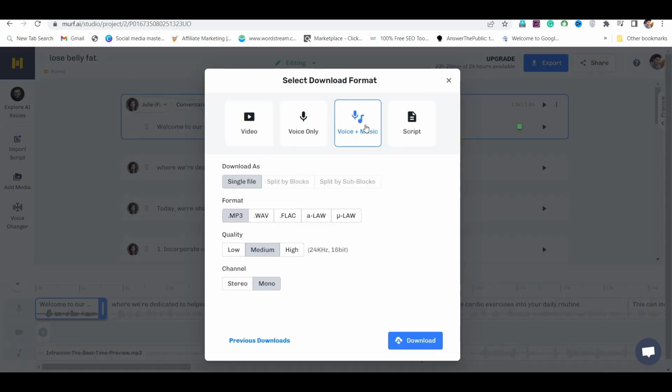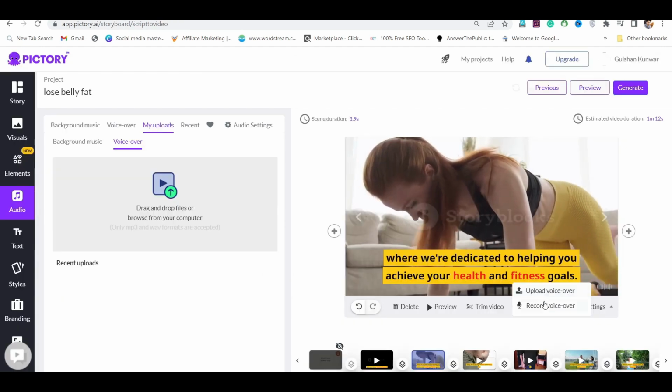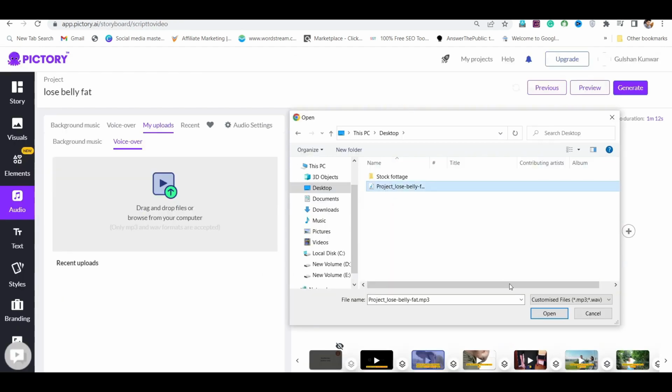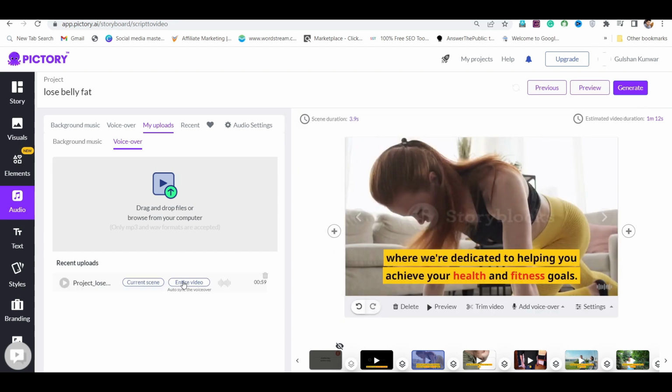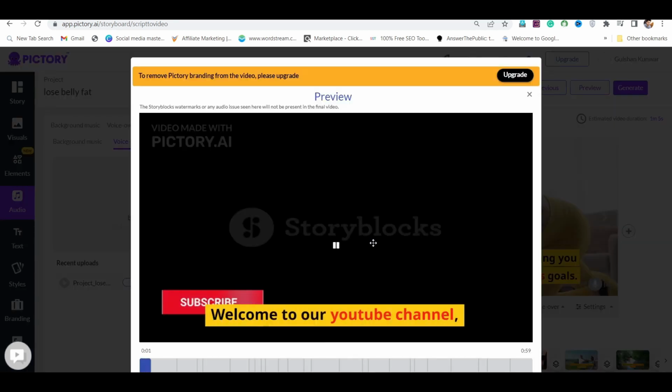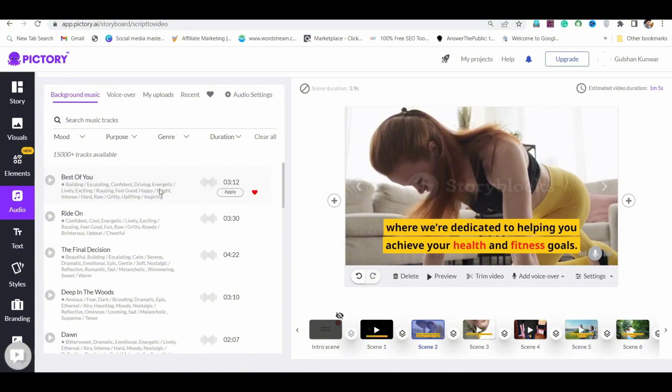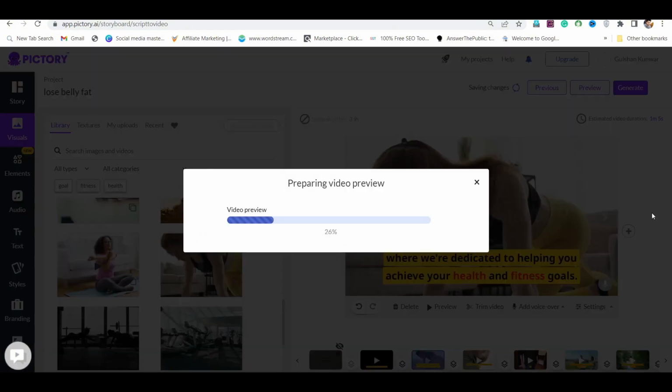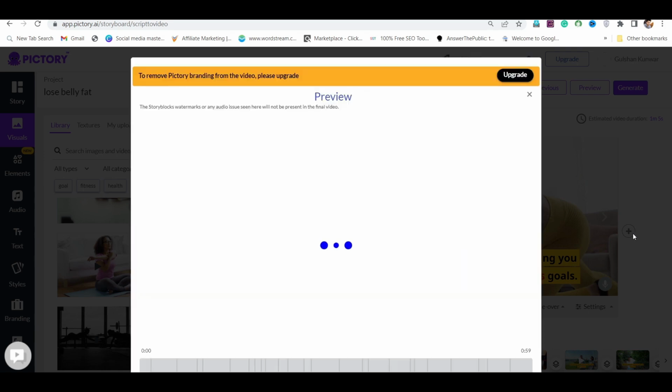See, your voice is ready. Now export the voice. Now go to Pictory again, and upload the voiceover from here. Your voiceover will auto-sync with the video. Now go to the audio again, and remove background music from here. Now watch the video preview once again.